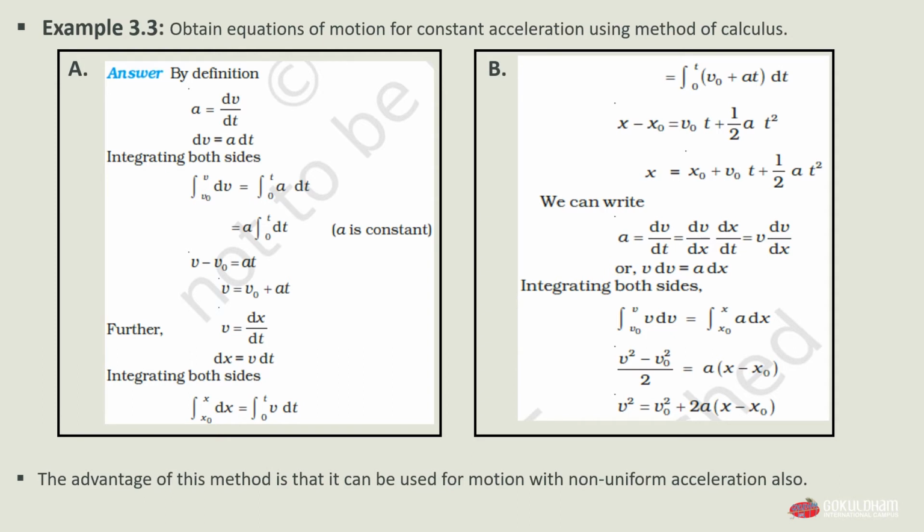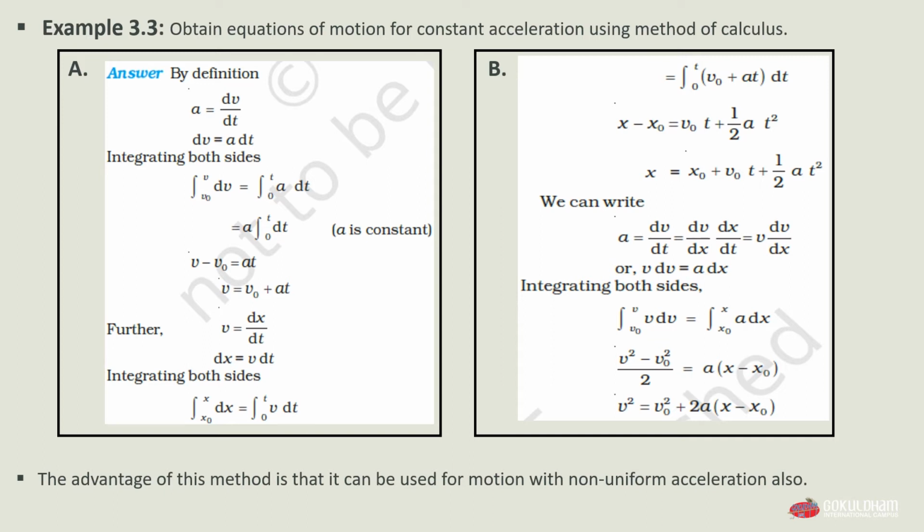Further, we'll take v is equal to dx by dt, and when we take dt to the left hand side, we get dx is equal to v dt. Now we also integrate this equation, from limit x0 to x for dx and limit 0 to t for v dt. The value of v we already know is v0 plus at, so we put that value.